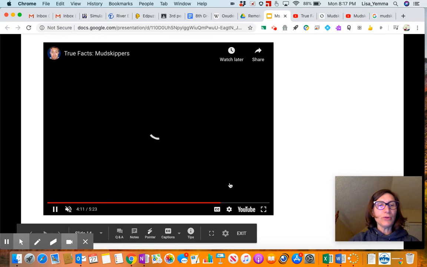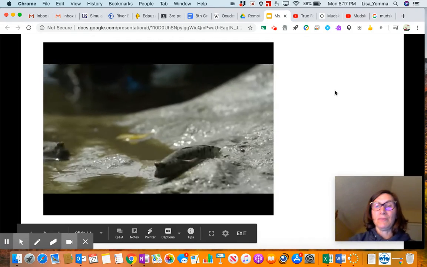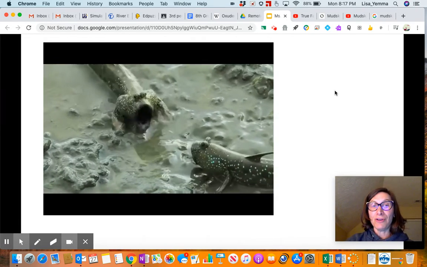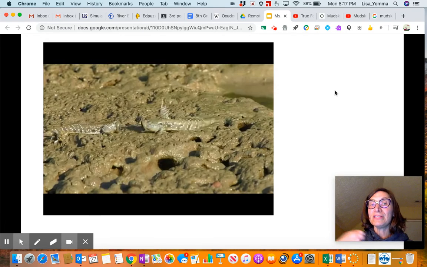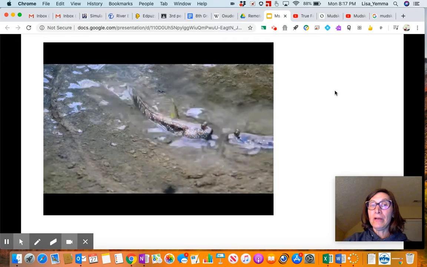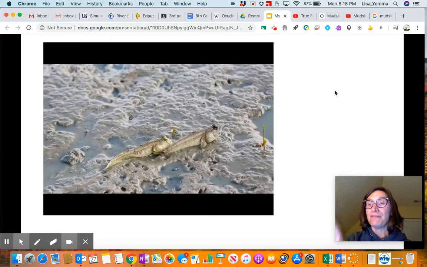Let's see if it loads here. You can tell I've skipped. These two mudskippers are displaying territorial behavior. Get away from me. This is my burrow. I'm going to fight you, or at least pretend to fight you.